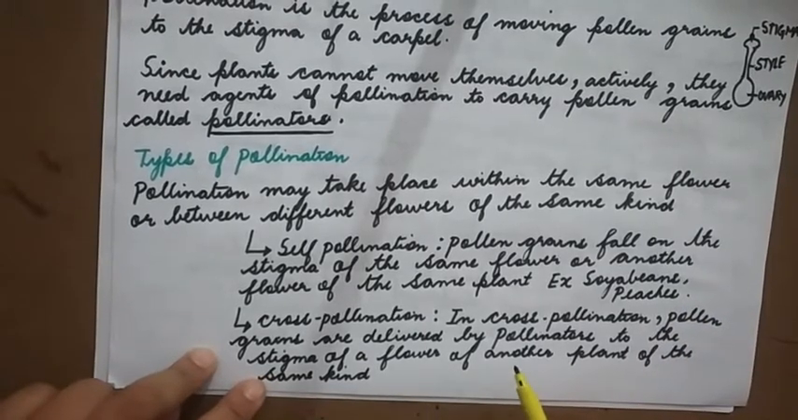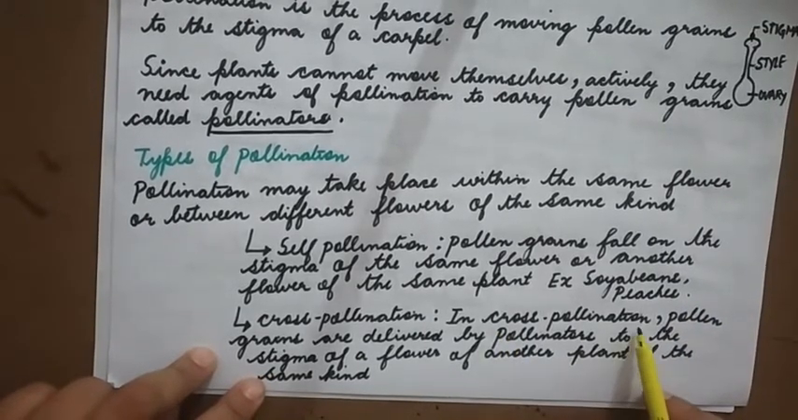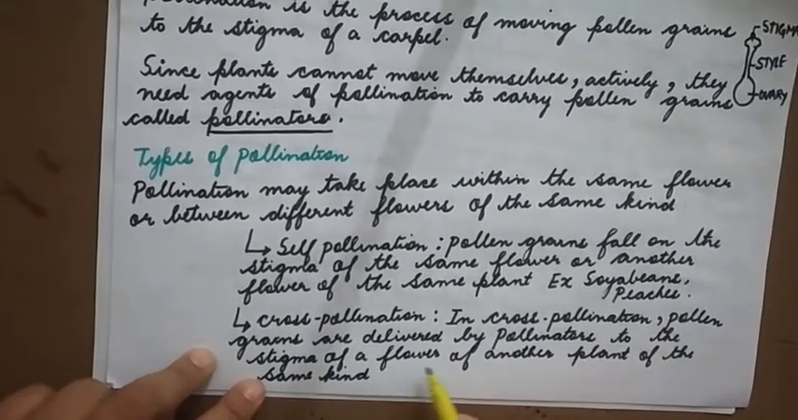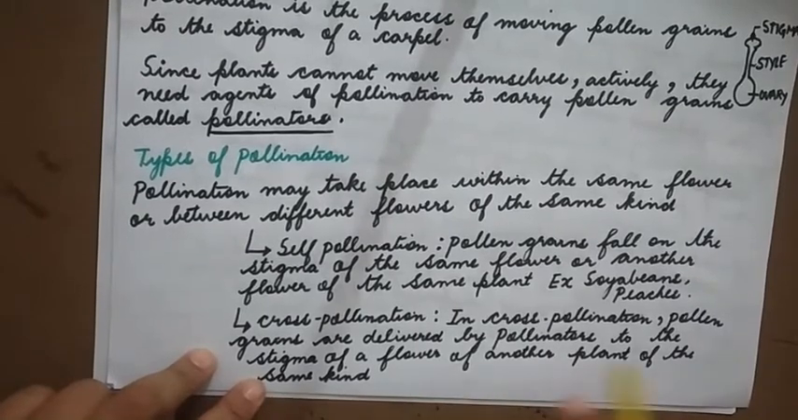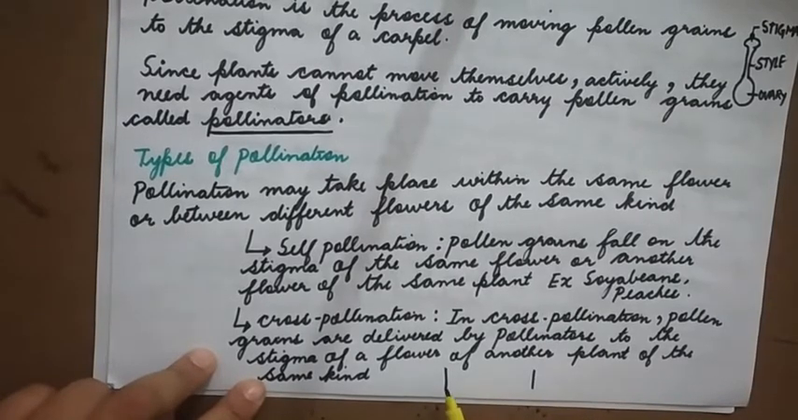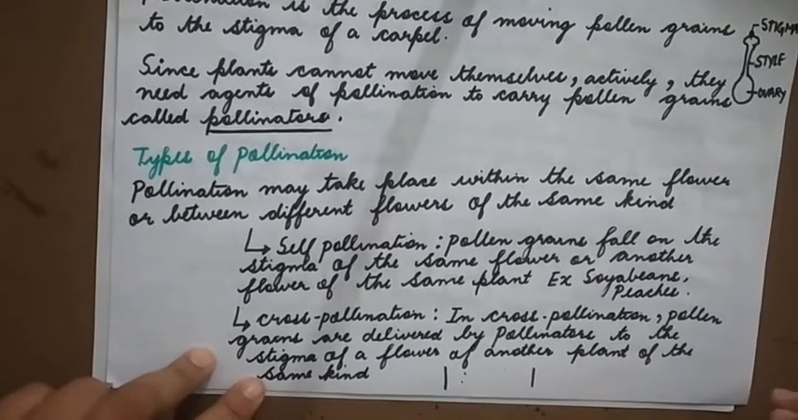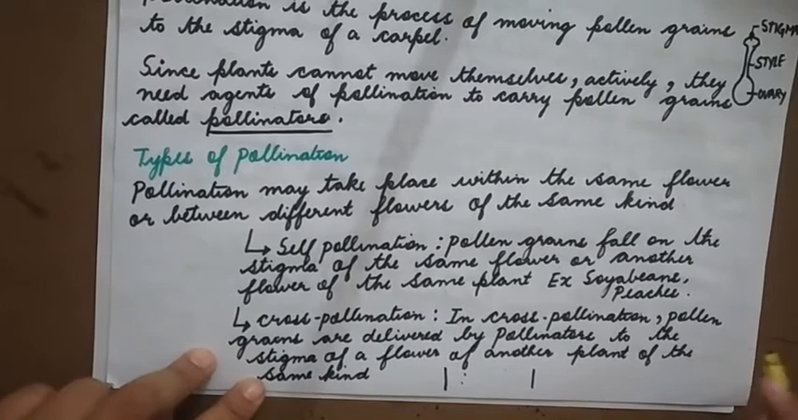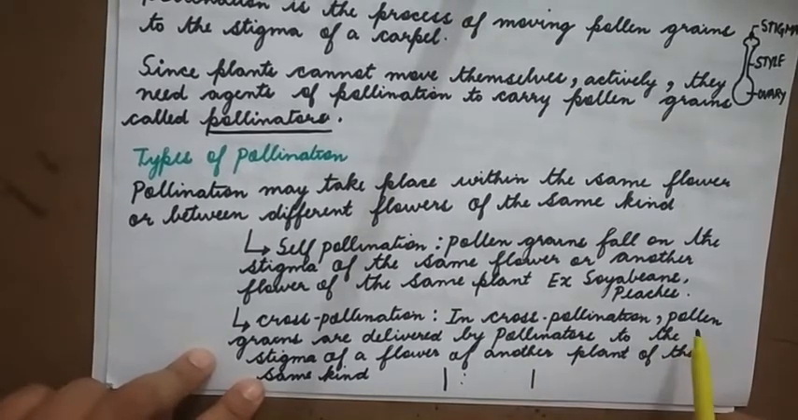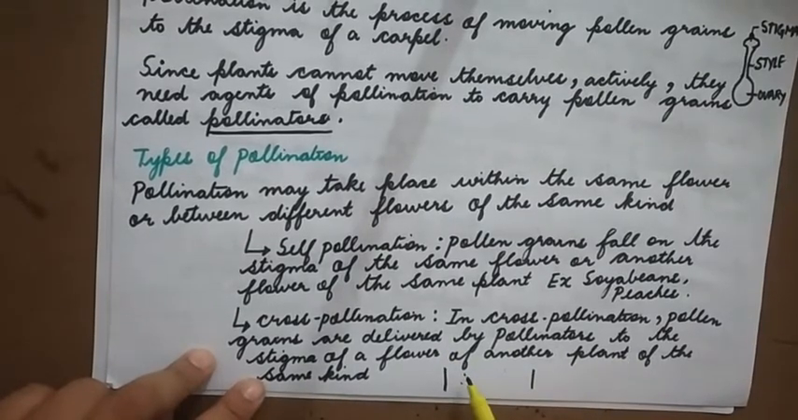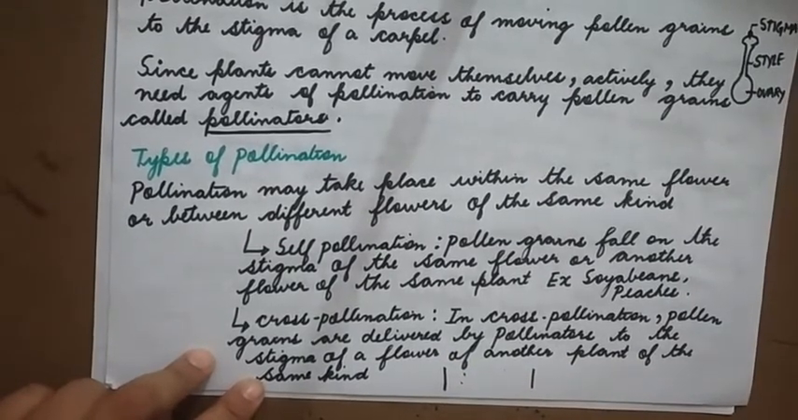Now, what is cross-pollination? In cross-pollination, pollen grains are delivered by pollinators to the stigma of another plant of the same kind. So, now there are two plants, okay? There are two plants, so the pollen has to be transferred. So, how is it delivered? It is done by the pollinators.